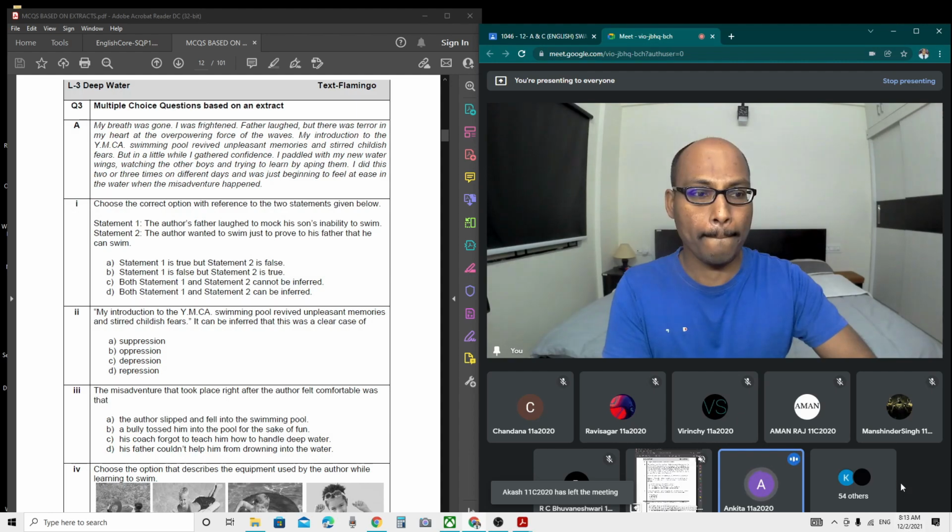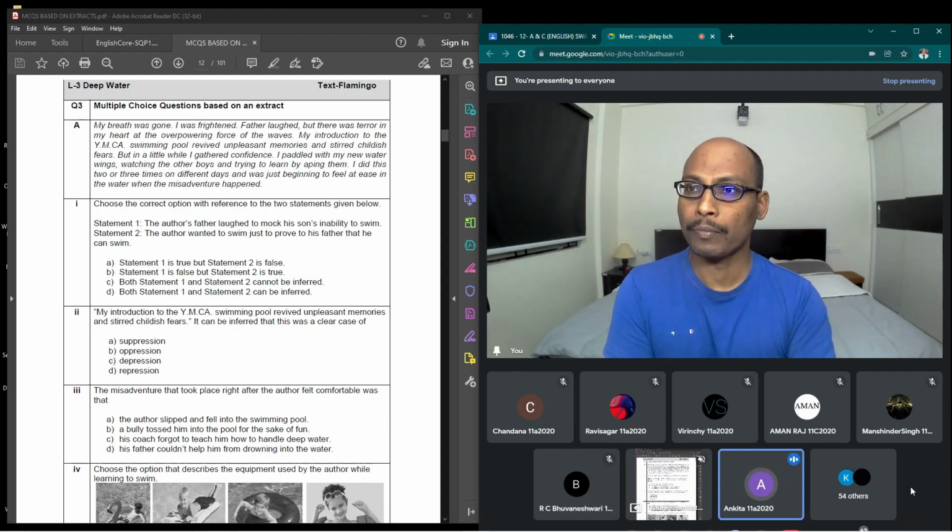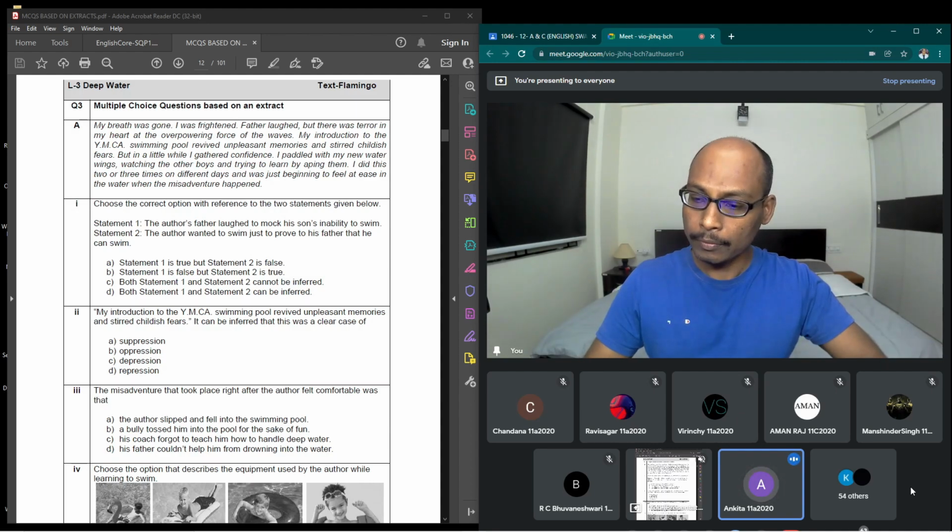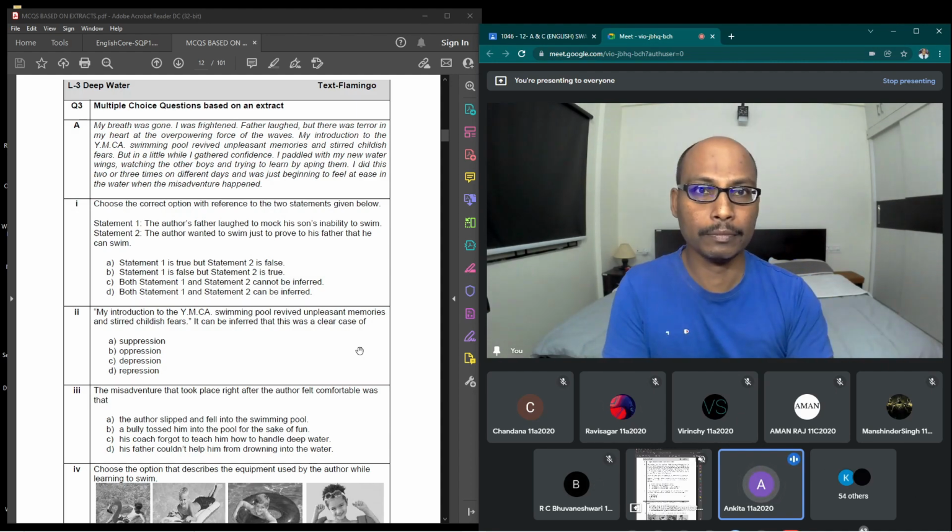His mother keeps explaining about drowning experiences, but he said that the YMCA pool is safe. He had a terror of water because when he was 3 to 4 years old, he went with his father to California where he had some drowning experiences, and his father laughed not because he wanted to mock his son's inability to swim, but for something else.